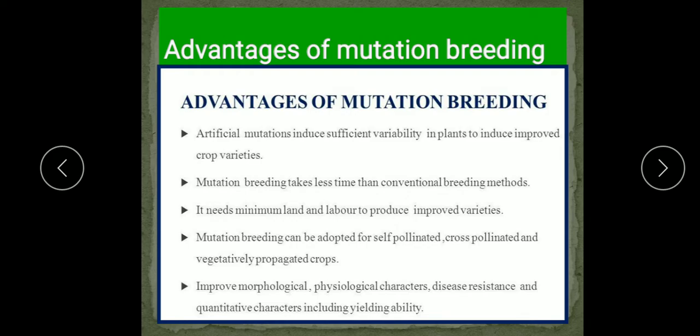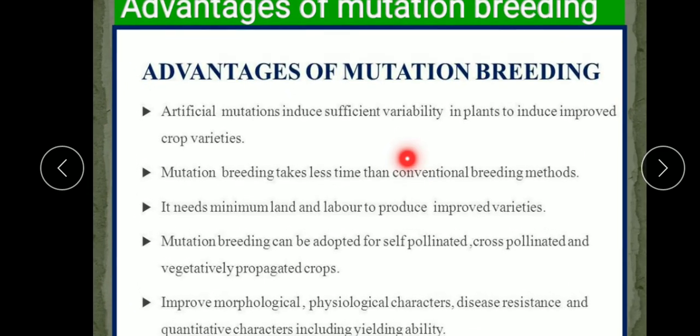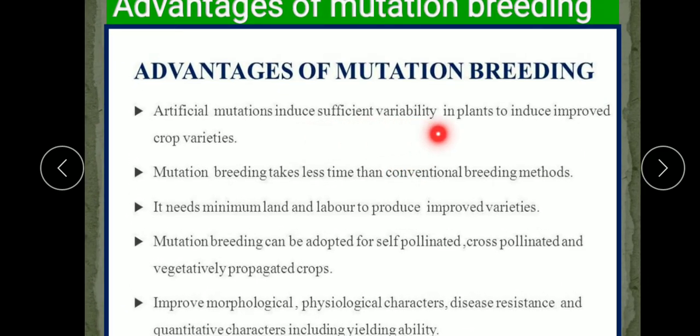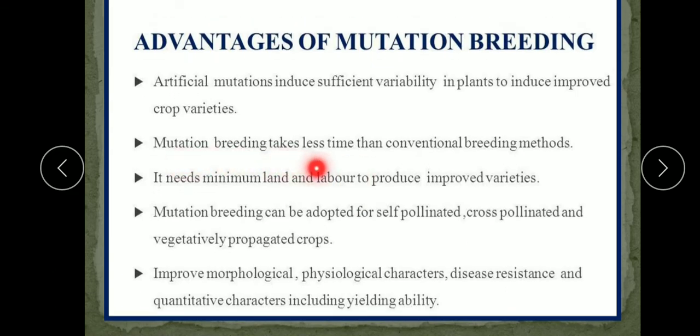So it is done in the plant at a large scale. What are the advantages of the mutation breeding? Artificial mutations induce sufficient variability in the plants to induce improved variety. So this is also done to introduce variability. Mutation breeding takes less time than the conventional breeding method, because it is done chemically in the lab. Conventional breeding method takes time.